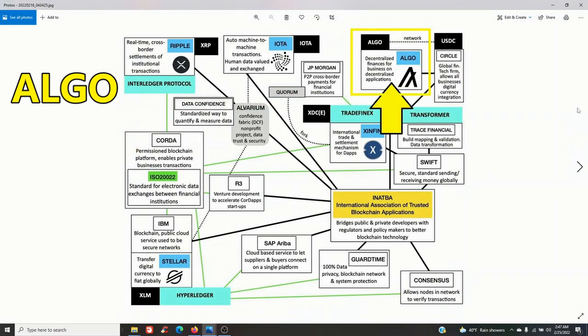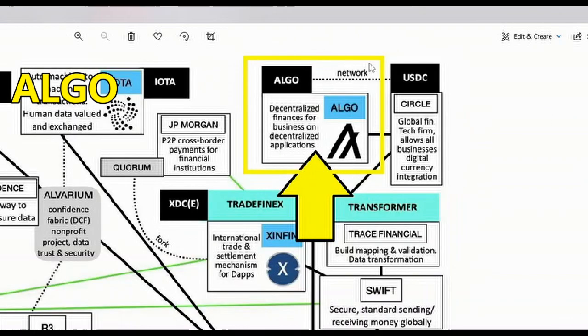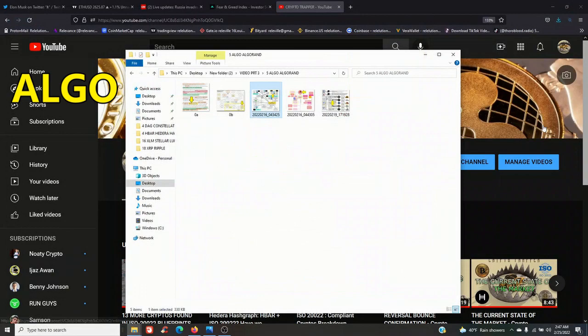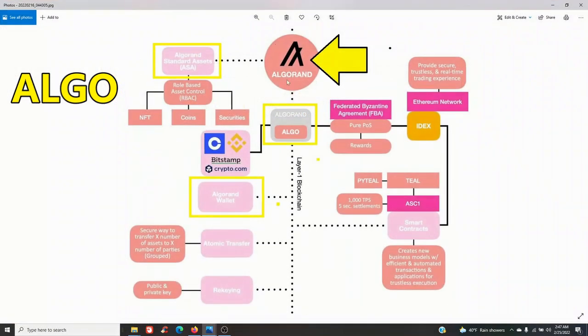Next screen it appeared in is right here. As you can see, it has all of them on here, but ALGO is boxed right here. The ALGO network, ALGO, decentralized finances for business on decentralized applications. Moving forward, the next screen, ALGO has its own screen and system layered out. Algorand here, Algorand ALGO there, Algorand wallet down here, and Algorand standard assets, ASA.